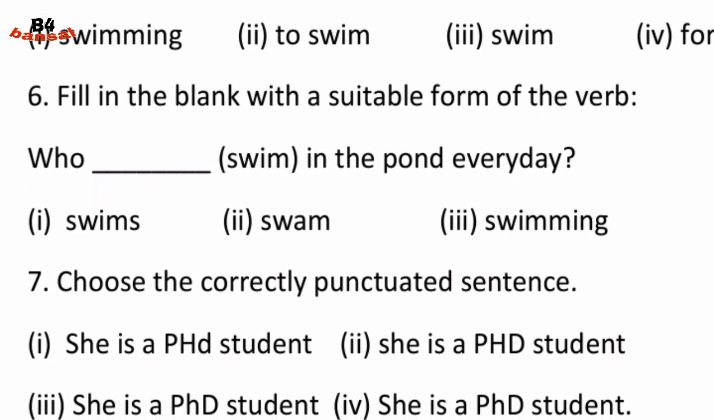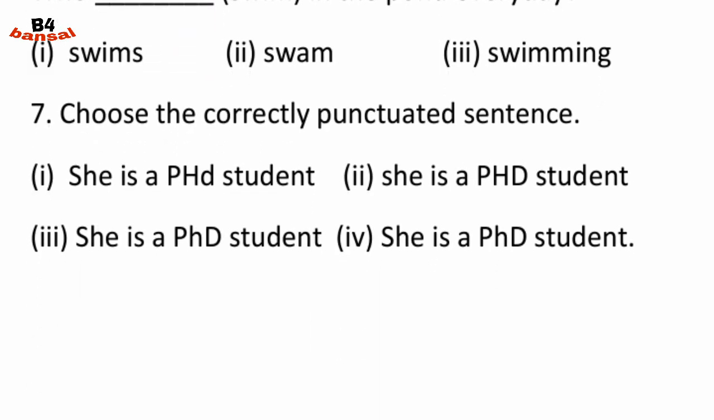Fill in the blank with the suitable form of the verb. We have to fill here suitable form according to the sentence. Who dash swim in the pond every day? We know that who is a singular. So with singular we will use swims. Who swims in the pond every day? Option first.